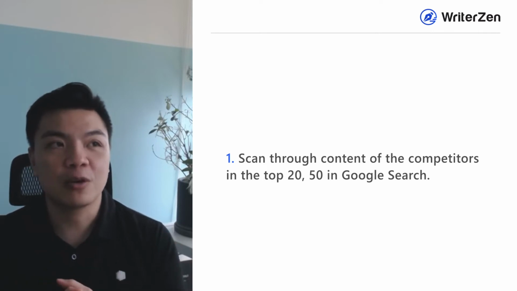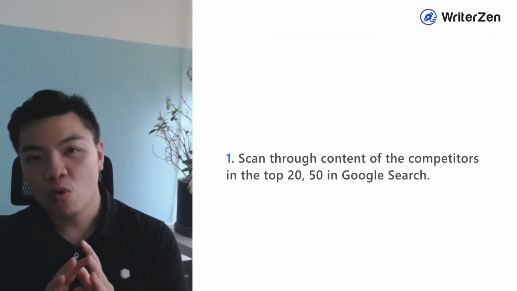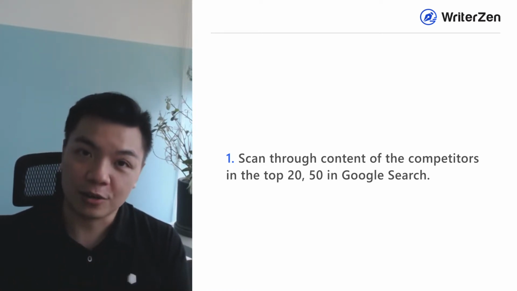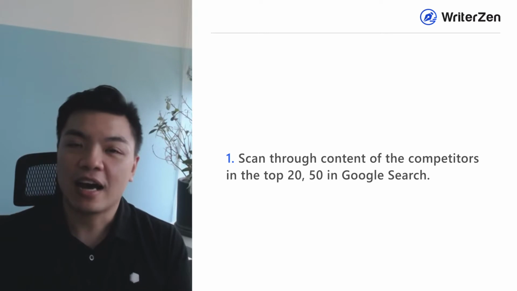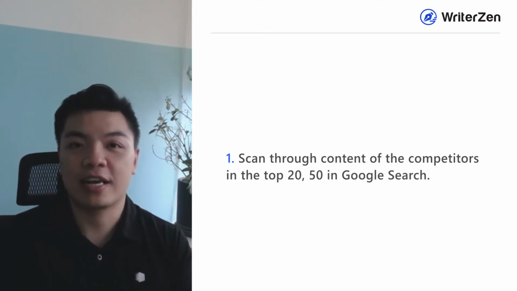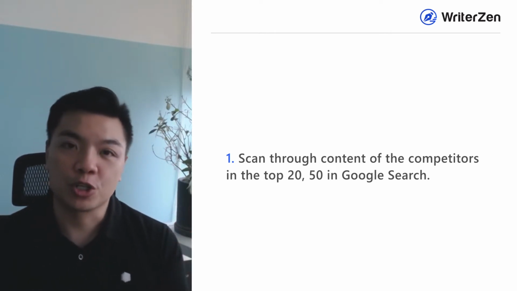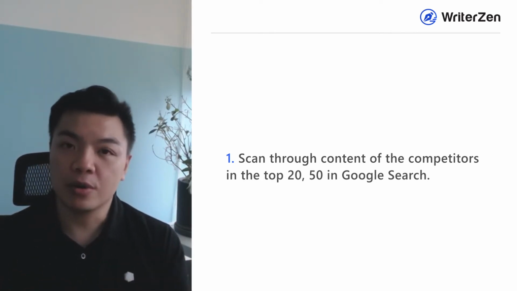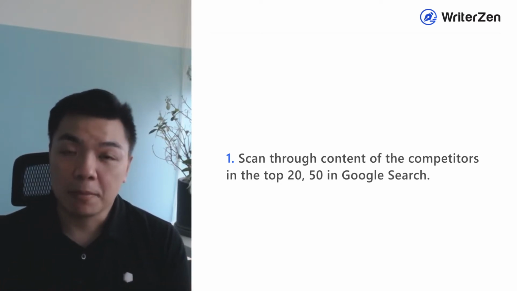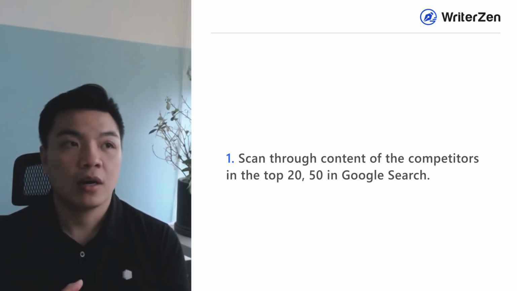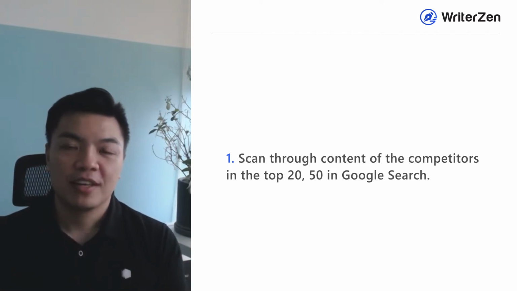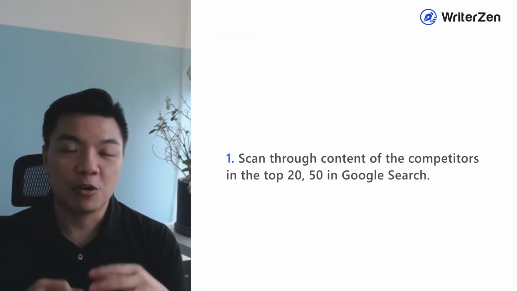For example, you search the keyword nutrition plan. You have to go through all of the content of your top competitors and start scanning through that content and look for what other topics your competitors are talking about, so that they can get ranked. For example, if you talk about nutrition plan, there might be an inflammatory diet plan, a diet plan for people who need a healthy heart, a diet plan for people with diabetes, or a diet plan for athletes. All of these are actually the subtopics that Google is looking for, but which you have to determine.